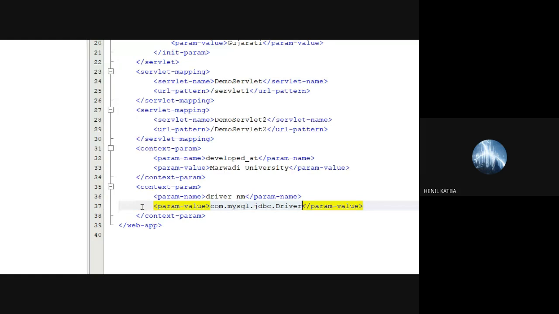Suppose you deploy this project and the client has used it for 5 years. After 5 years, the client decides that they don't want to work with MySQL, and shifts the data server to Oracle. We know that database connectivity step number 1 is to load the driver. We are writing Class.forName and using this string everywhere. If there are 75 dynamic pages and the database is changing, you need to go to all 75 pages to change this value, which is a headache from the maintenance point of view. So what you can do is just change this single variable.